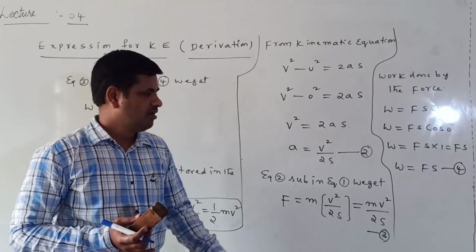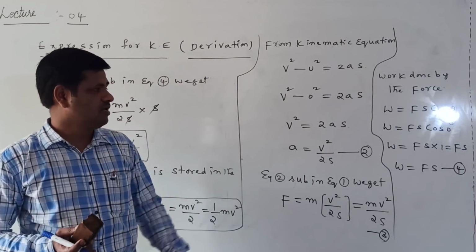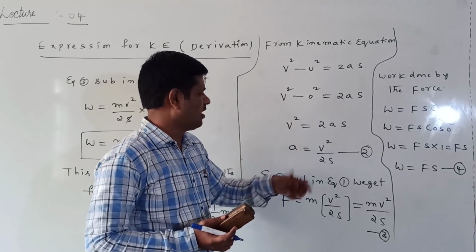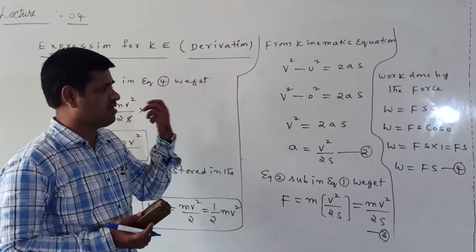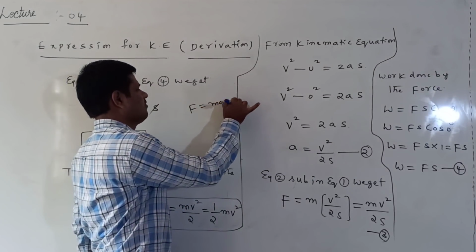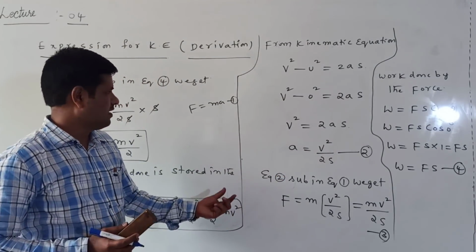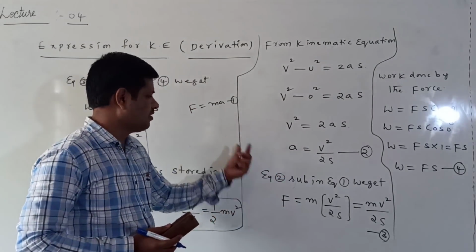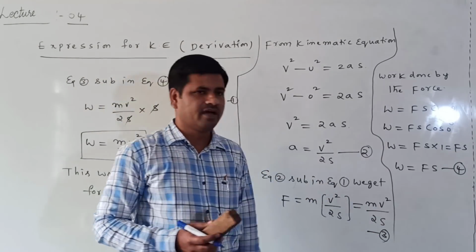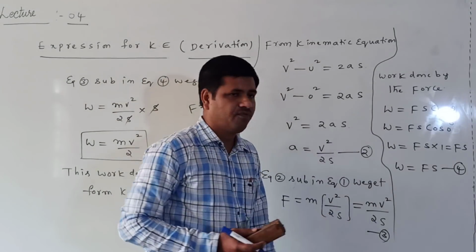From this, a is equal to v square by 2s. This equation 2 I am substituting in equation 1, F equal to ma. F is equal to m into v square by 2s, so we get the force mv square by 2s.